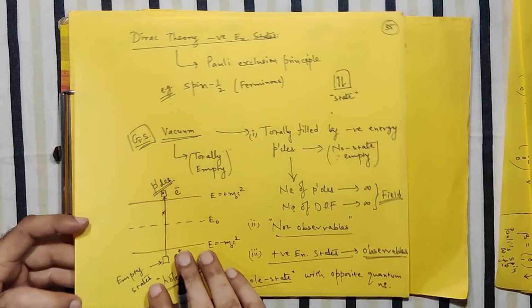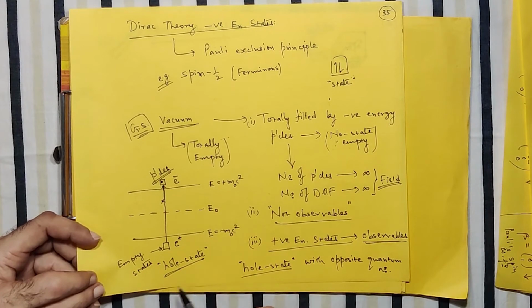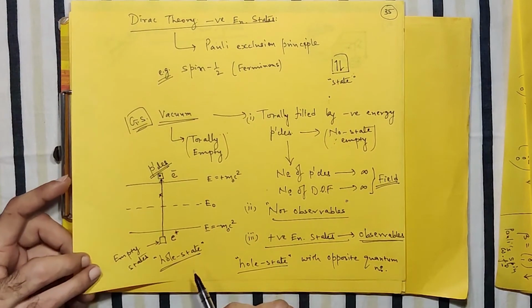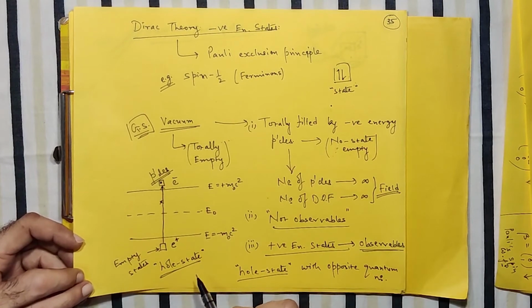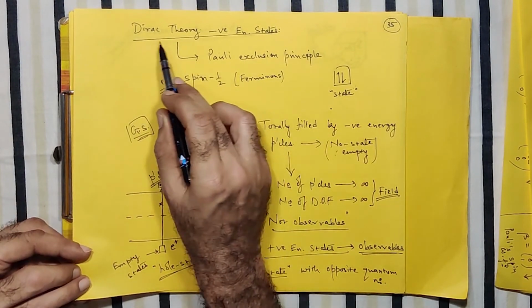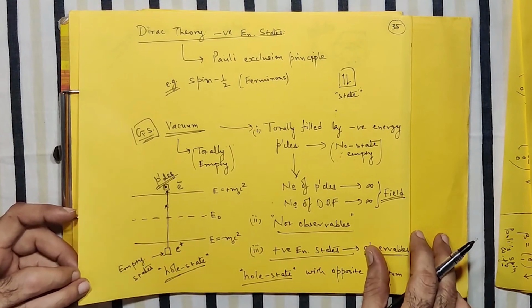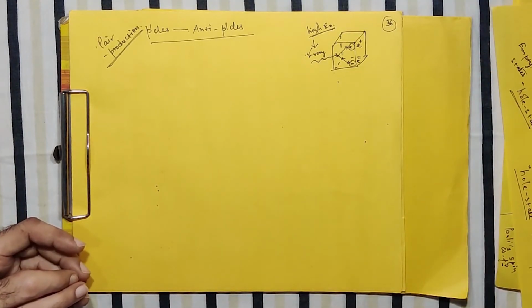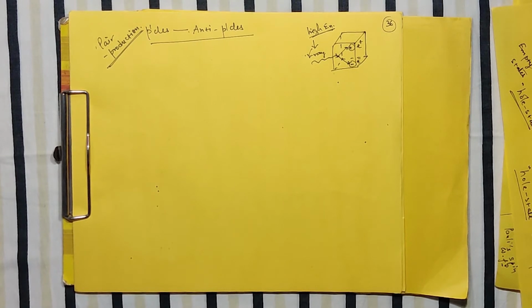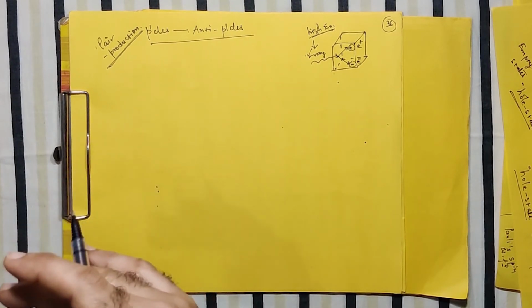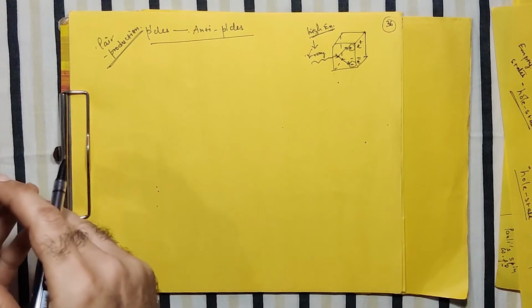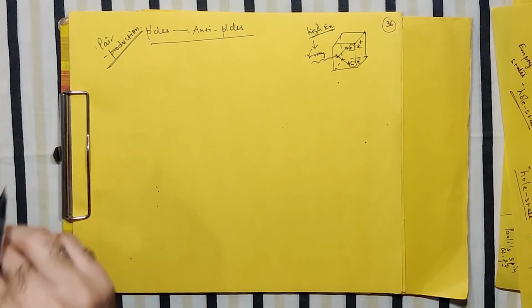Since this Dirac theory admits the negative energy states, as a consequence of these negative energy states, this hole state is defined. So this Dirac theory for explaining the negative energy state is also known as the Dirac hole theory. Lastly, we try to compare all this discussion with the KG equation. So now I focus on the negative energy state aspect from both the Dirac and the KG equation point of view.